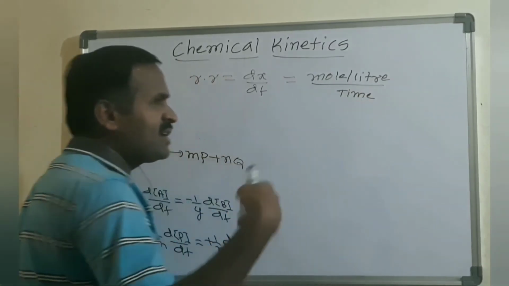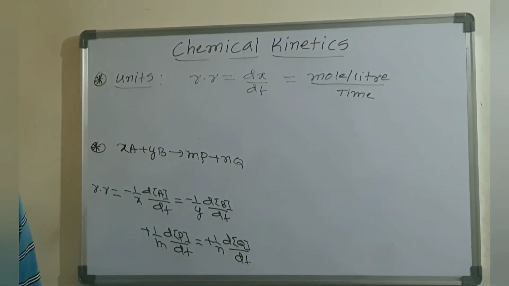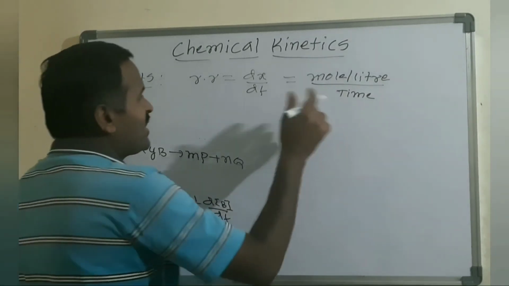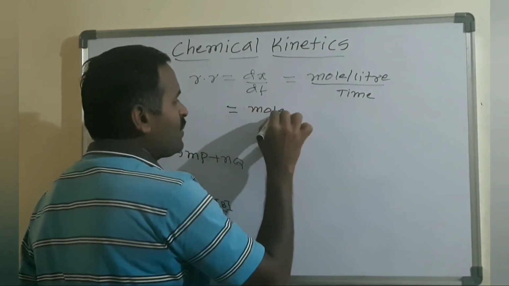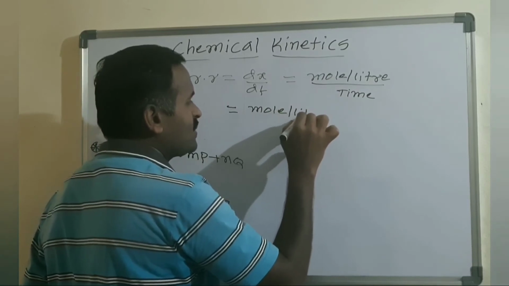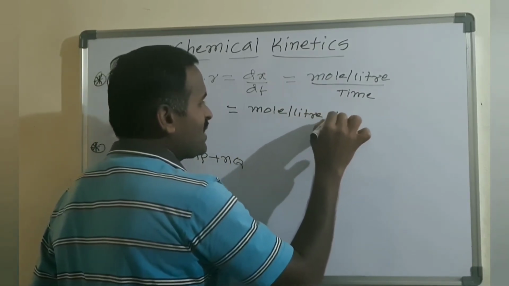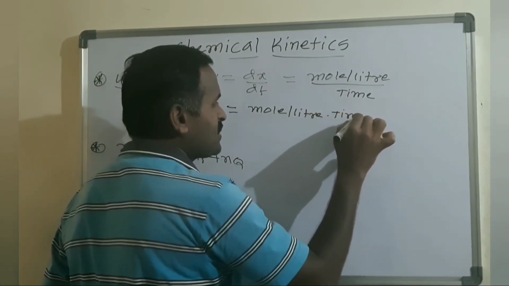The time may be expressed in seconds, minutes, hours, days, and even months and years. And I can write this simply as mole per liter per time, that is, time inverse.